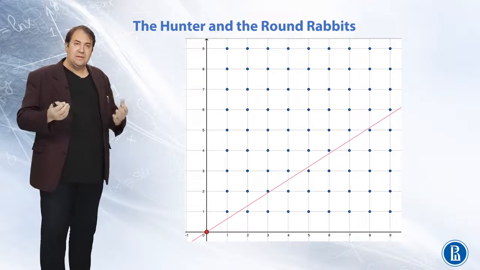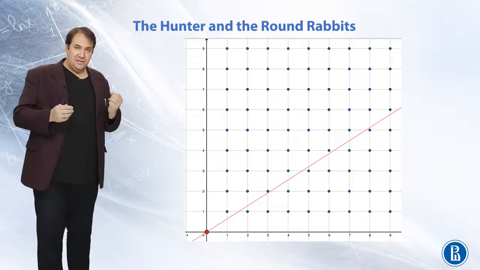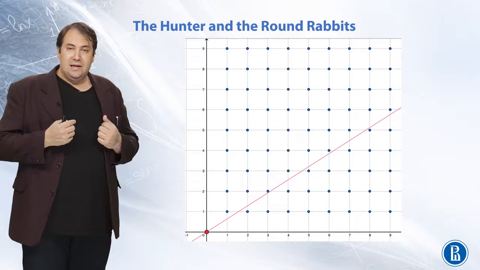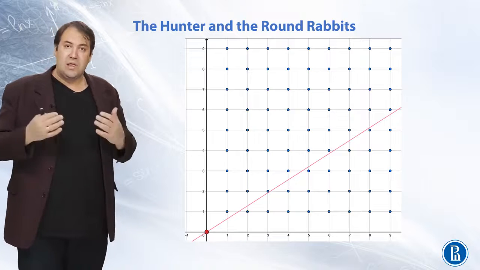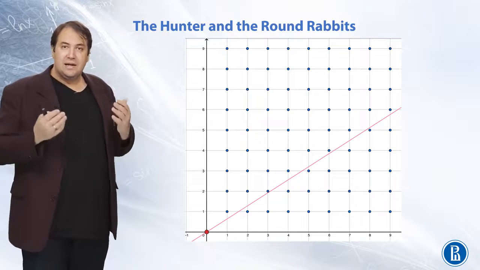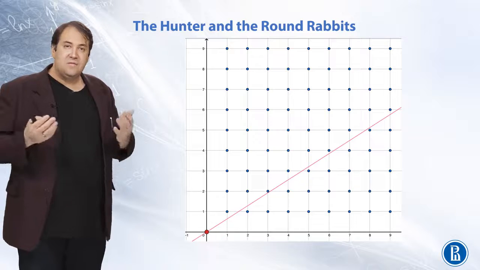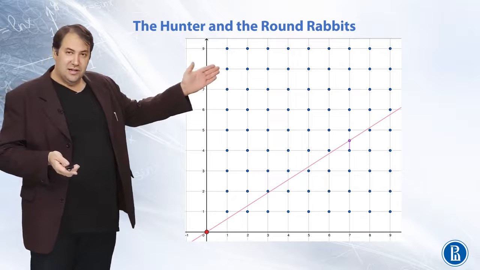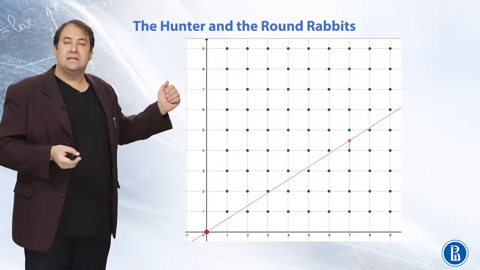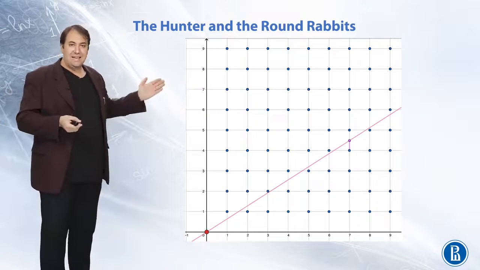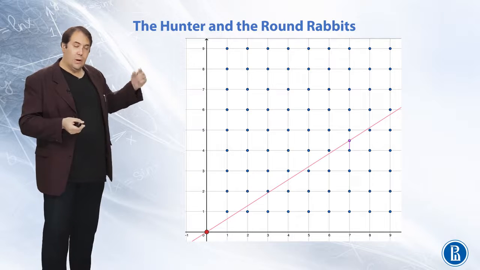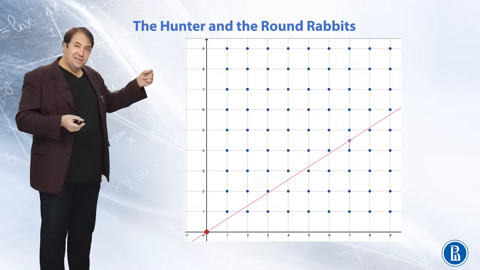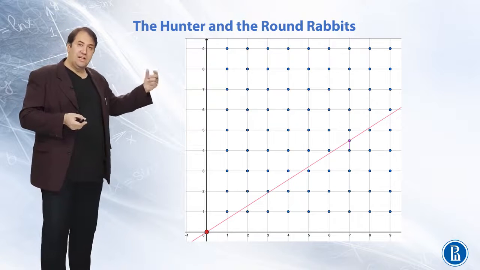And we know that rabbit is more than just one point. It is a circle with a radius greater than 0. In order to decide whether a rabbit will be shot or not, write the formula for such distance. What is this distance? Well, if the shot passes between two rabbits on one vertical line, then consider the distance from the bullet to the rabbit below, to the lower rabbit.